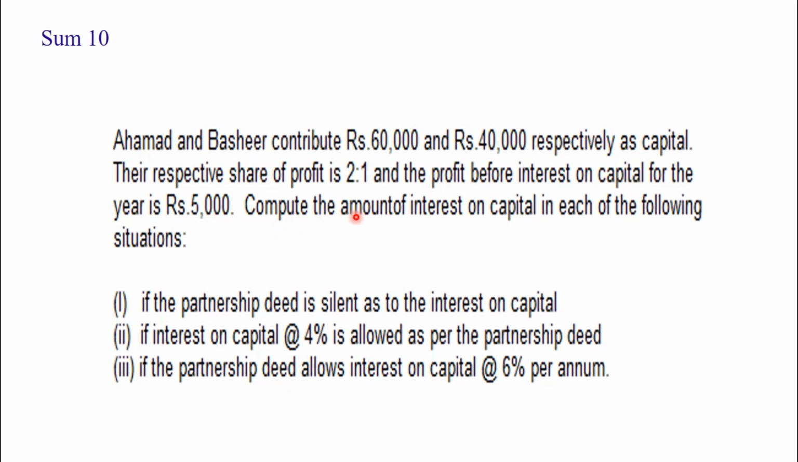Now, in different situations, you have to calculate interest on capital. First situation: if the partnership deed is silent, how will you calculate the interest on capital? Second situation: if the interest on capital is given as 4%, how will you calculate? Third situation: if the partnership deed allows interest on capital at 6%. These are the three situations. Now let us see the solution.